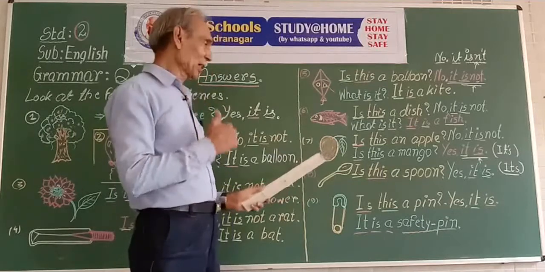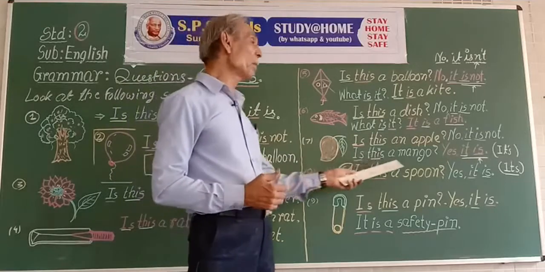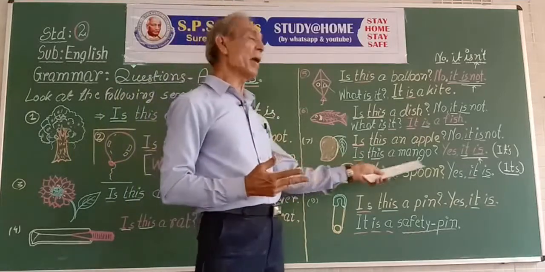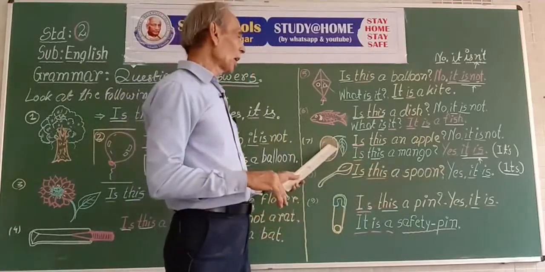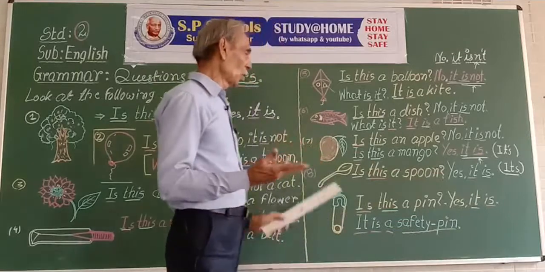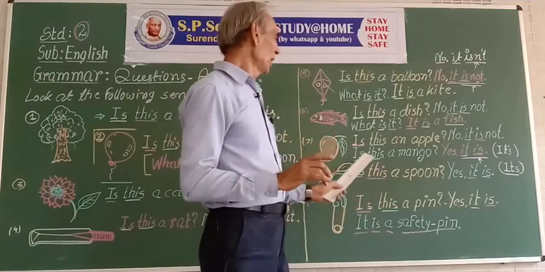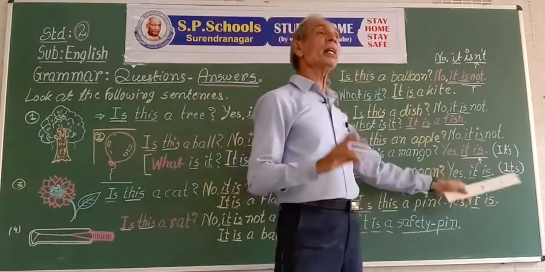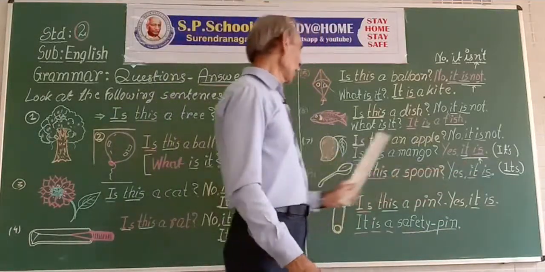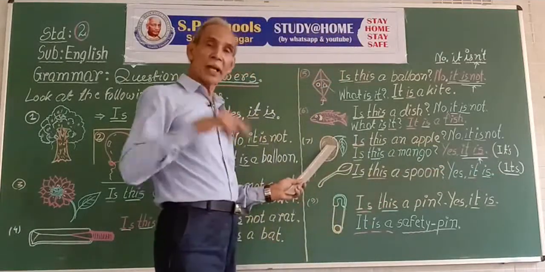Suppose I ask, what is the color of this mango? Answer, the color of this mango is yellow. Suppose I want to answer in short, I say its color is yellow. Its color: color of it.